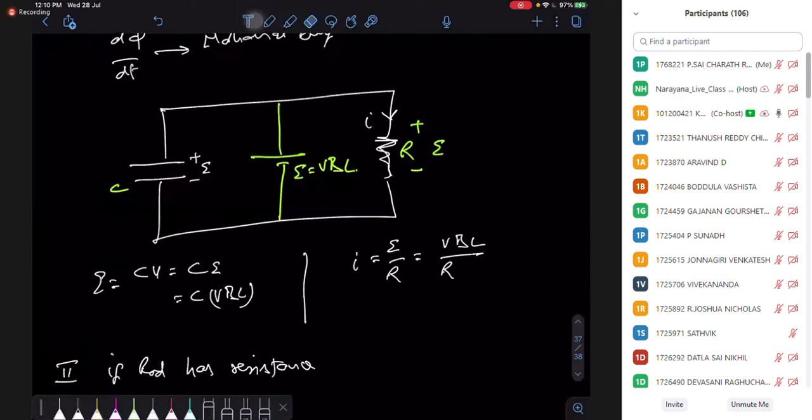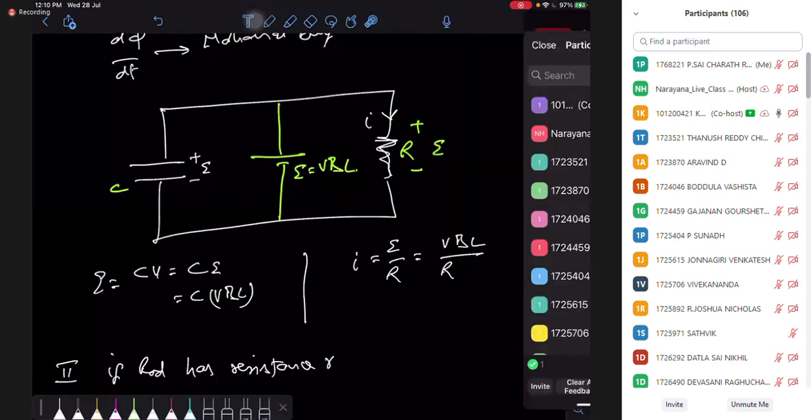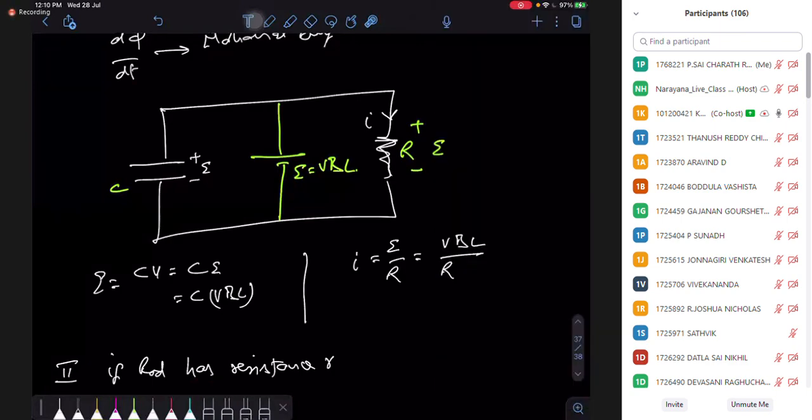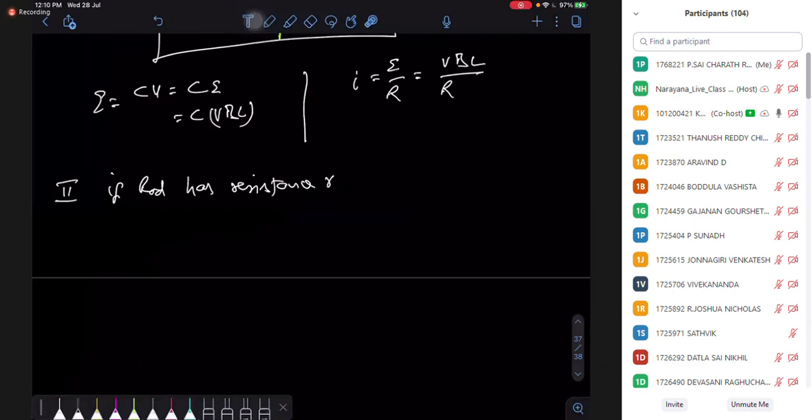My rod is a battery. So the resistance of the rod becomes my internal resistance of the circuit. The rod is creating the EMF, so you can think of the rod as a battery with internal resistance. That's it. So again, we can solve the same circuit.